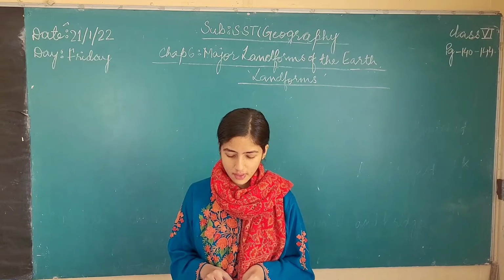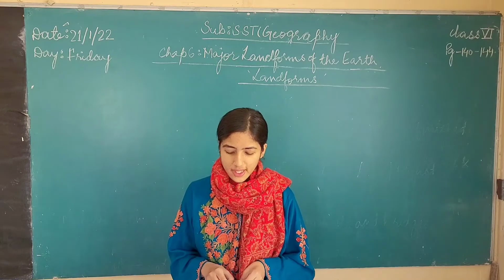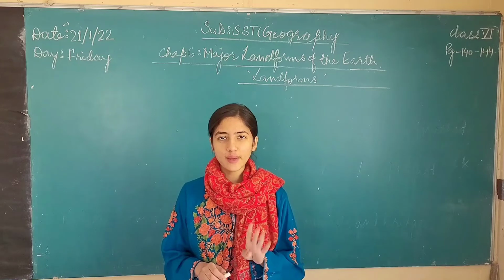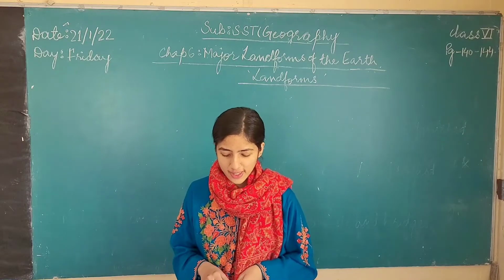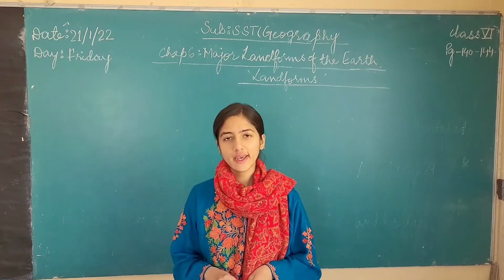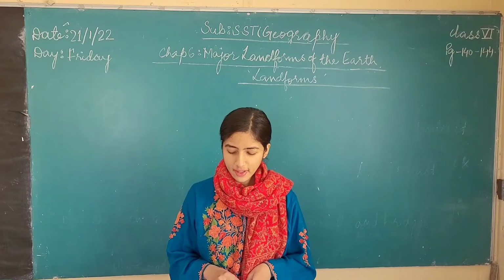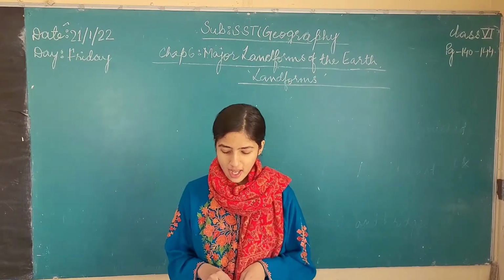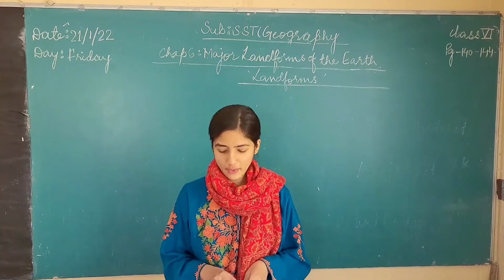Now, mountains, hills, plateaus and plains are four major types of landforms. What are the four major types of landforms? Mountains, hills, plateaus and plains.